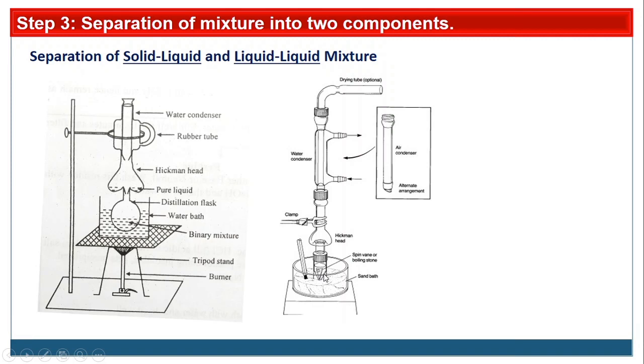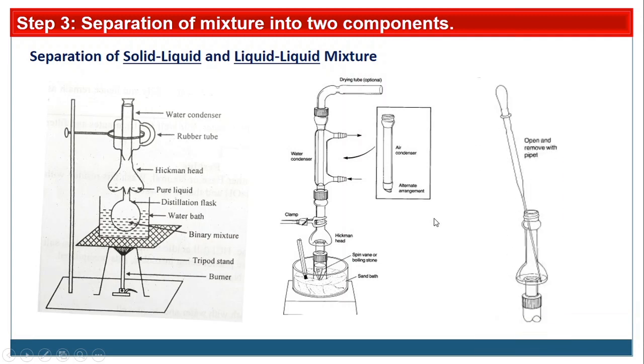So separation is possible. Here this is the dry tube, which is optional. If one of the liquids is very acidic or hazardous, then we have to use this dry tube. It should contain calcium carbonate or sodium hydroxide, or simply you can put cotton here also, no problem.